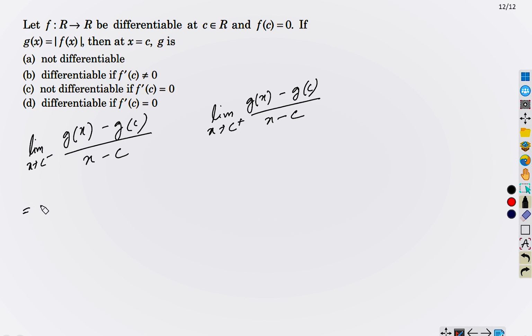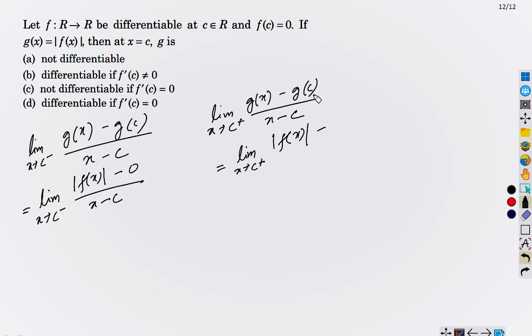So we have g(x) equal to modulus of f(x). So this equals limit x tends to c minus of mod of f(x) minus g(c), that is modulus of f(c), f(c) is given 0, so this is 0, upon x minus c. And what about this one? Limit x tends to c plus of g(x), modulus of f(x), minus g(c), modulus of f(c), 0, upon x minus c.